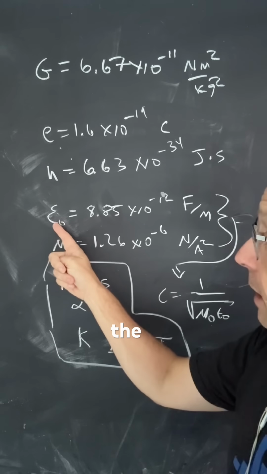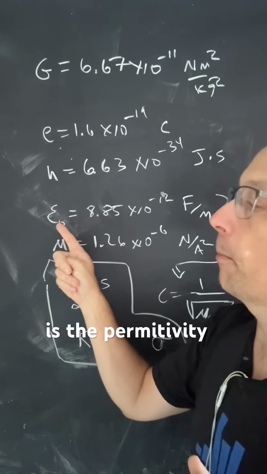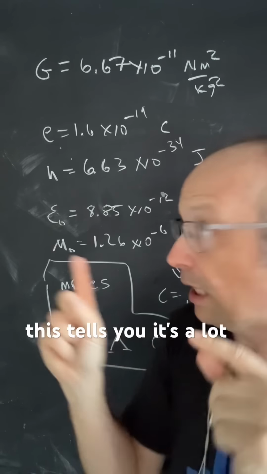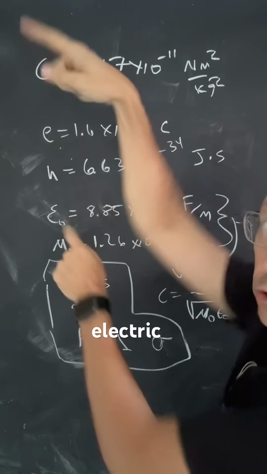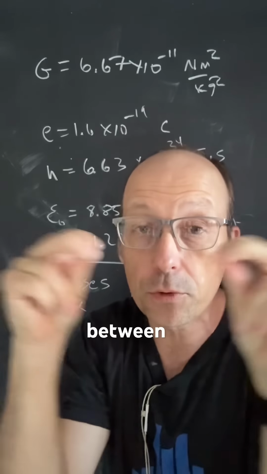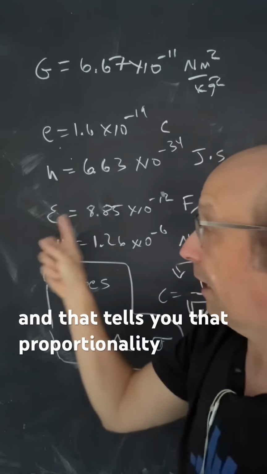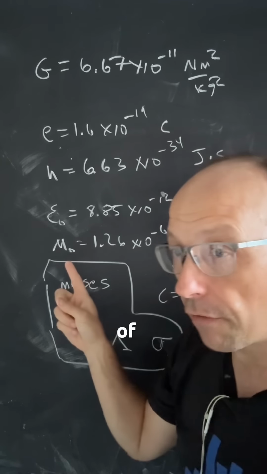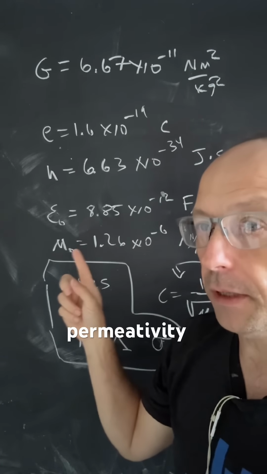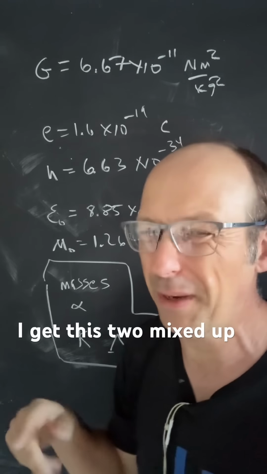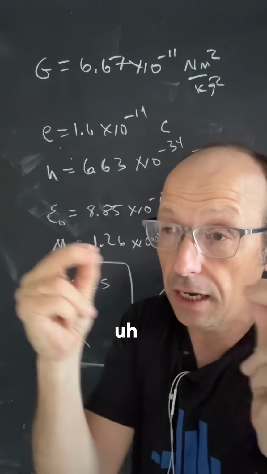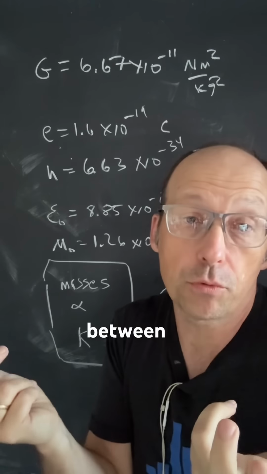Next we have the, I call this the permittivity of free space. This is the electric constant. It's a lot like this for electric charges. What's the force between two objects with electric charge, and that tells you that proportionality constant. And then we have the permeability of free space, and this is the permittivity and permeability. I get those two mixed up. And this is the magnetic constant. So this deals with the magnetic force between moving charges.